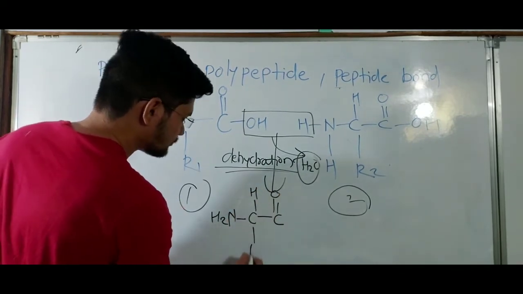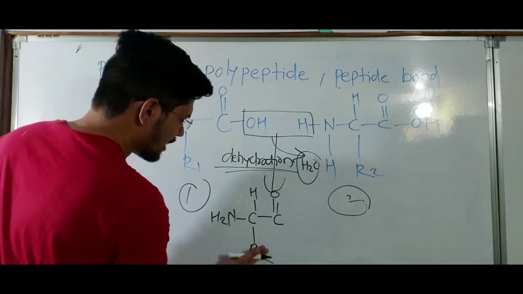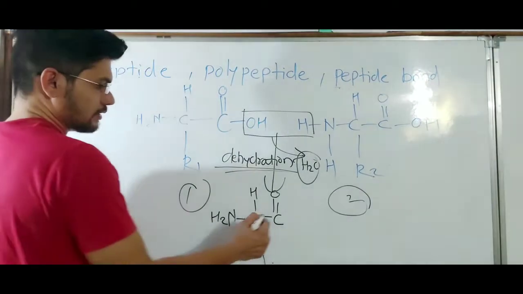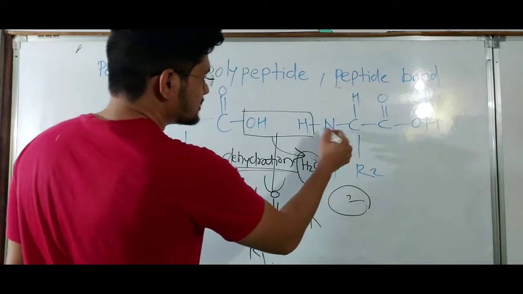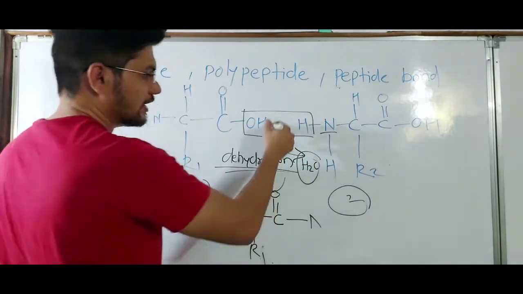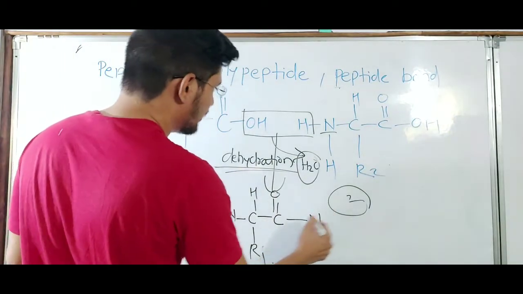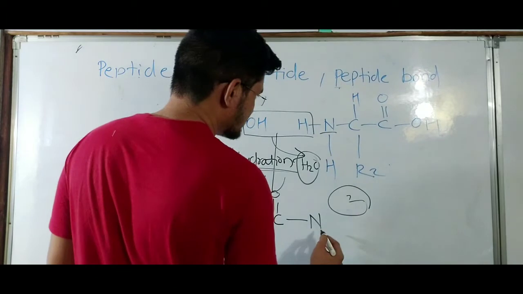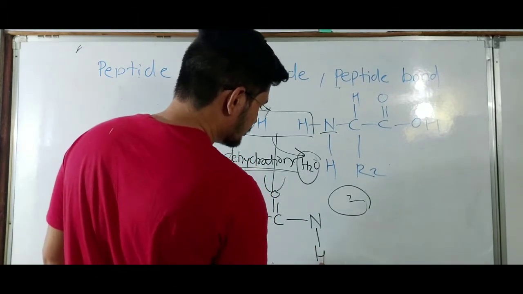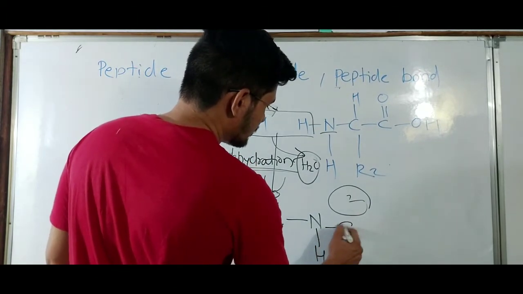In this way these two amino acids are joined. This carbon is joined with the nitrogen of the second amino acid because the H2O is removed, and we have the dipeptide formation.